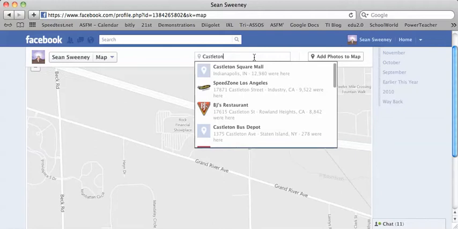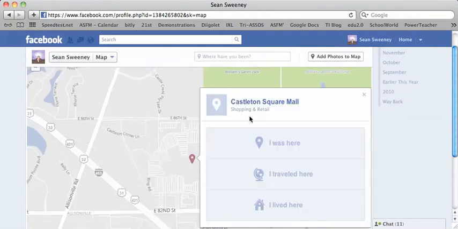So for instance, I lived close to this mall, and so that would pop up. However, I don't necessarily want to say that I've lived there because that's a little weird to live at a mall. However, I can choose I was here, I traveled here, or I lived here. And so that can be added to your map.